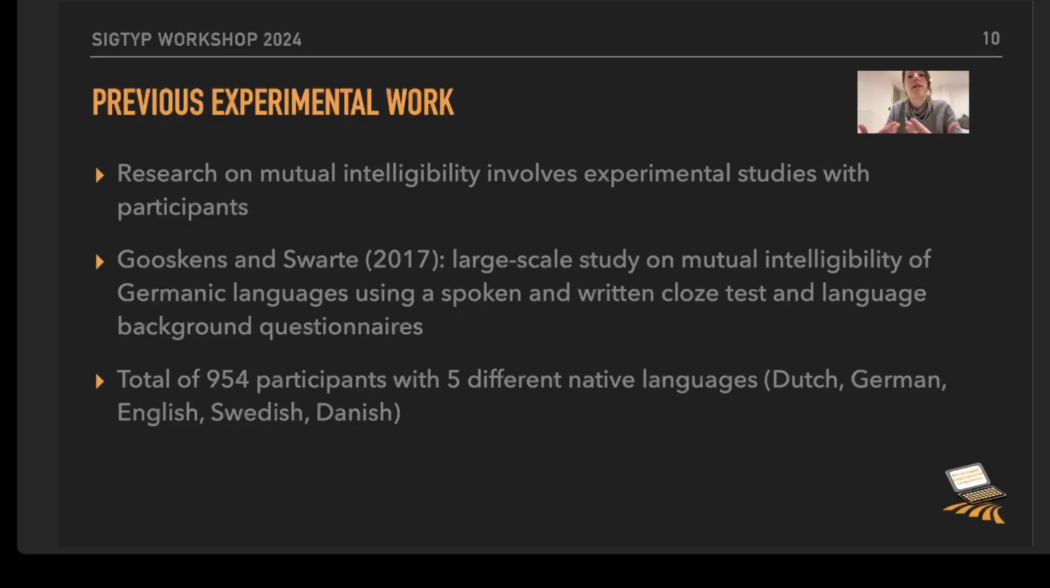So the text comes in the target language, and for these gaps there are some word lists, and then they have to fill in the words, and based on that we can decide how mutually intelligible the sentences are. In total, they tested 954 participants, which is quite impressive. That's why it's a large-scale study. They tested five different languages, namely Dutch, German, English, Swedish, and Danish. But for the sake of this talk, we concentrate on the Dutch, German, and English results only.